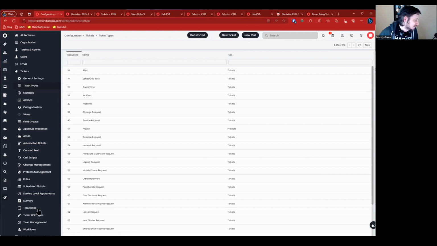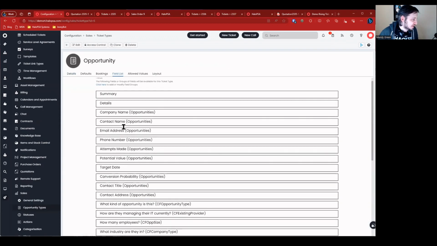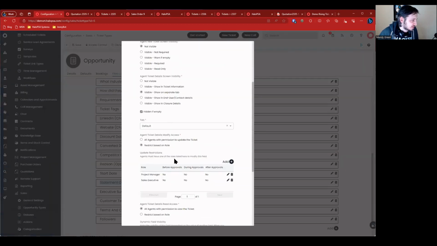Let's start with that. So we're going to go down here and go to opportunity types. And then we're going to go to opportunity. And let's go look at field list. We have statement of work right here. We're going to edit that and take a look at it. Yeah, so the access to modify the statement of work is restricted by role. That actually makes sense. It's restricted to product manager and sales executive. I don't have either of those roles, so I can't make changes to the field.